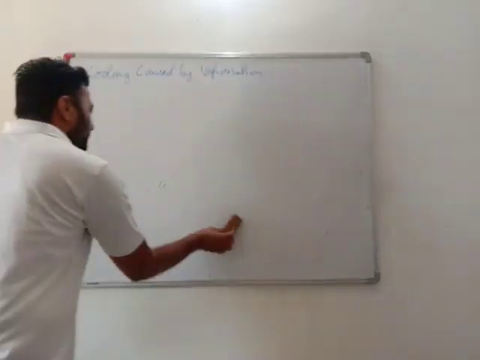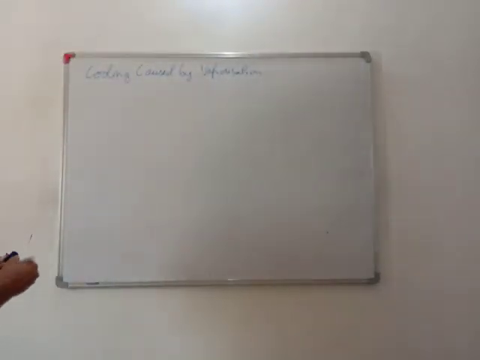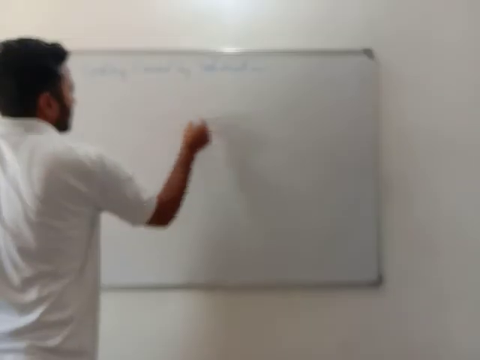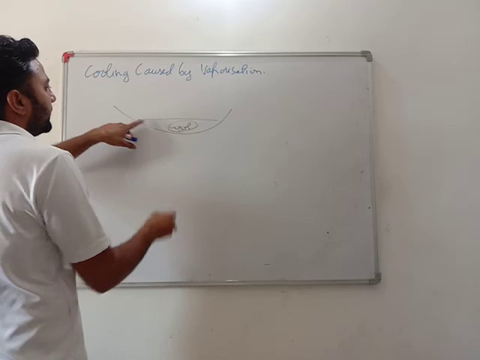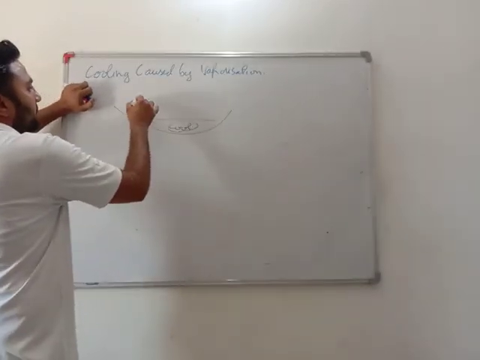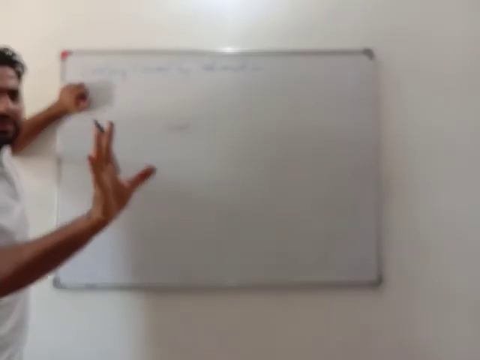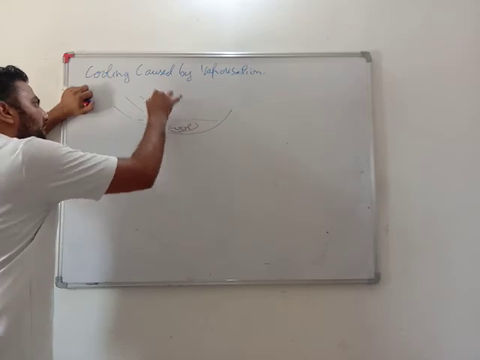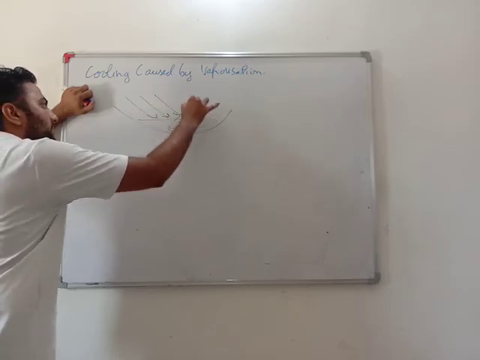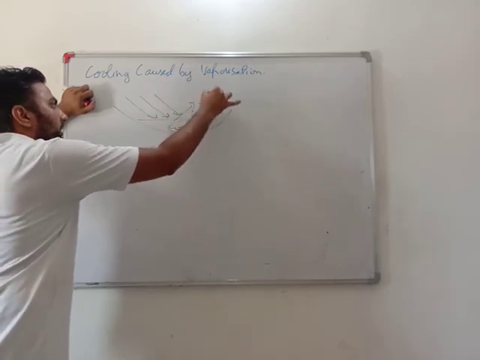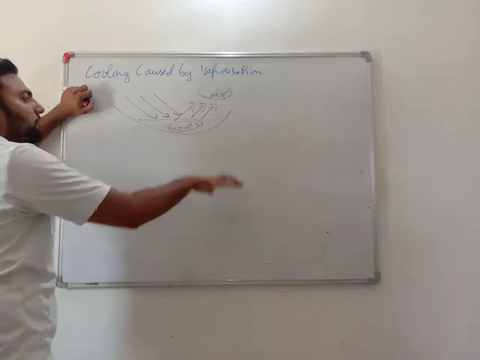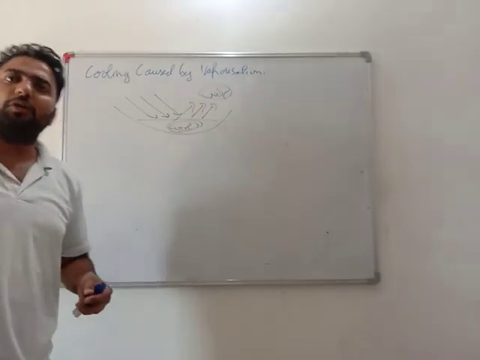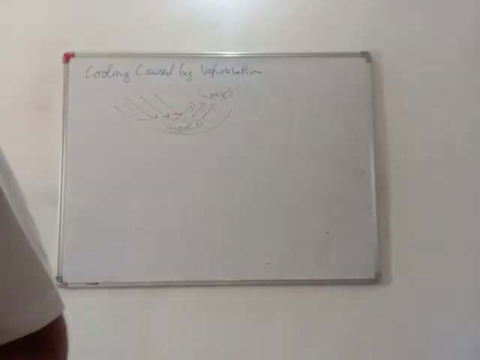I have given you the example of the saucer. Yes or no? To cool or to decrease the temperature of tea, what we do is that we keep it for some time. Why? Because when the air hits it, it will get converted into vapor, and when this gets converted into vapor, it will get cooler and cooler,